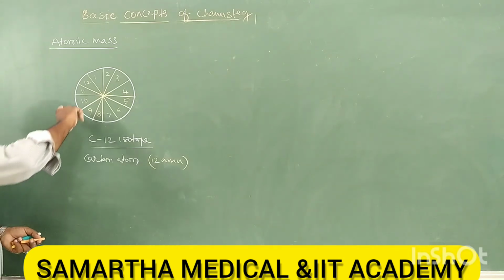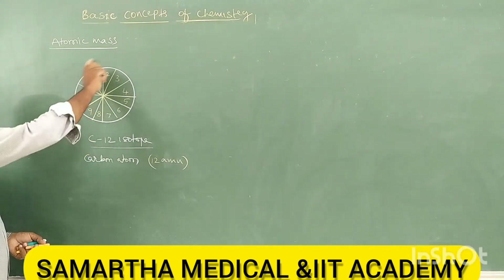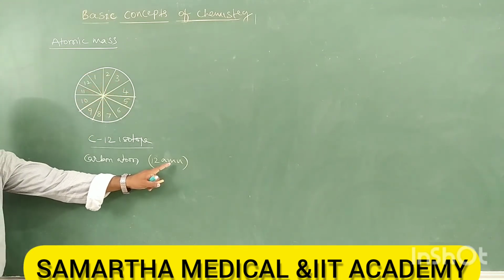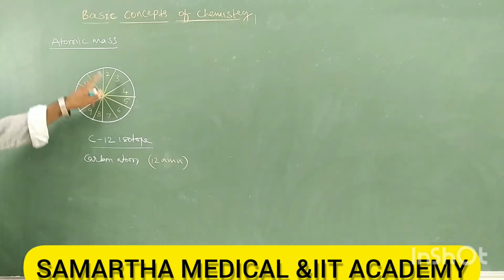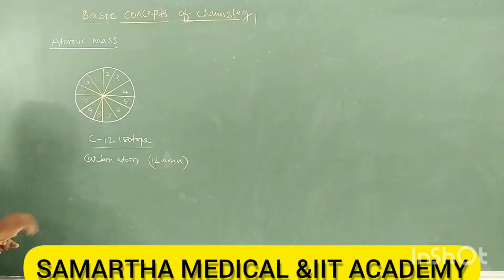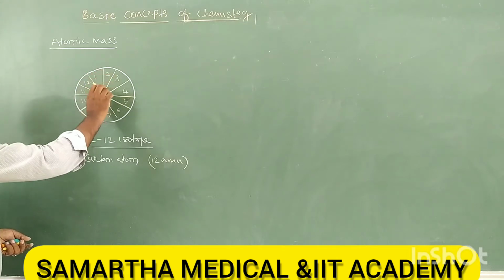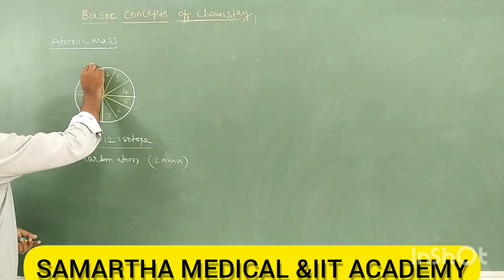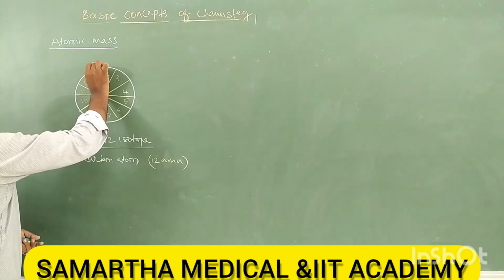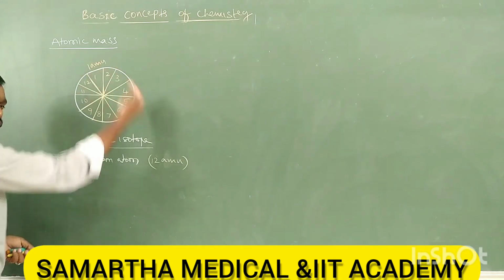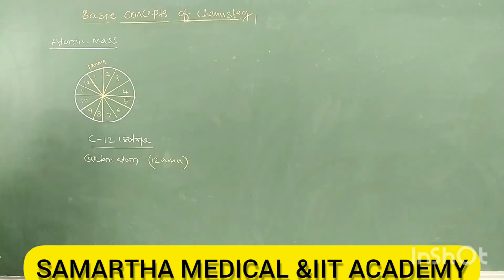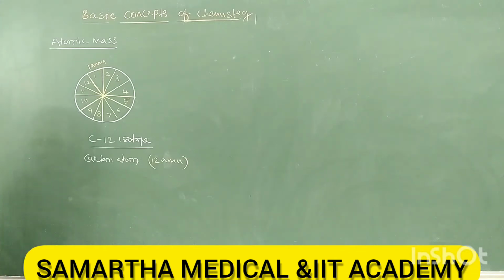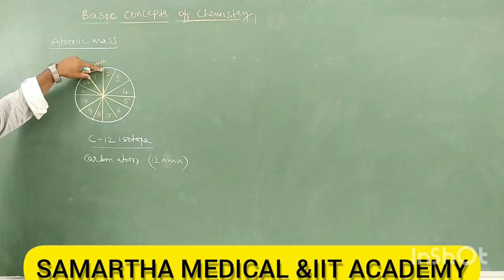The total is 12 AMU, and there are 12 equal parts, so what is the mass of one part? 1 AMU.